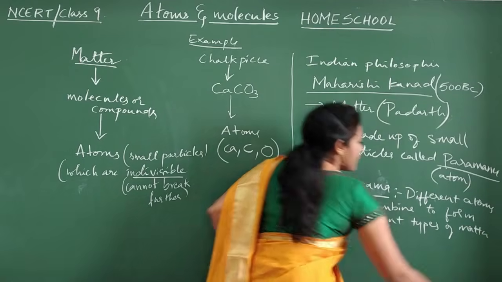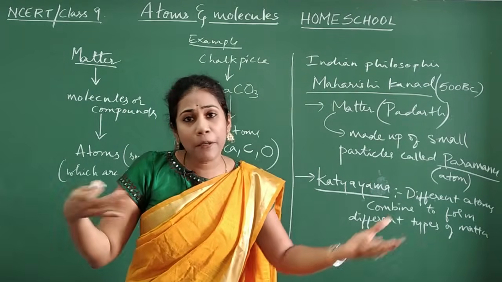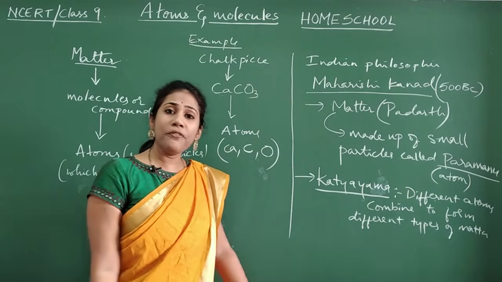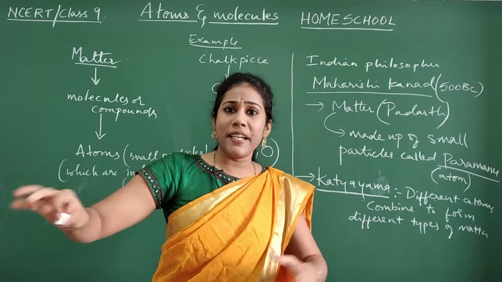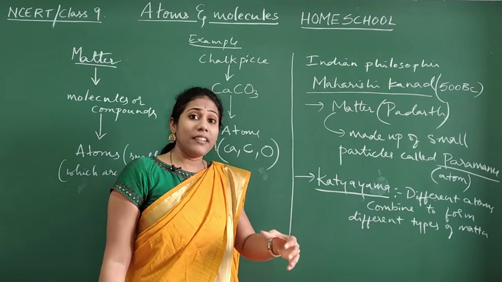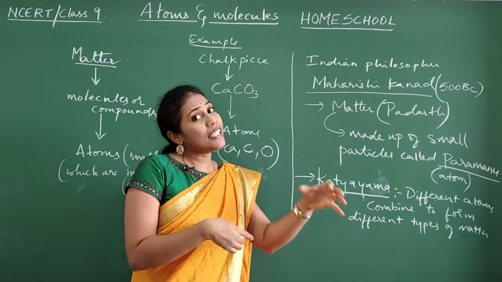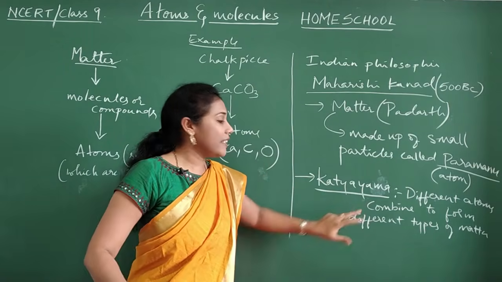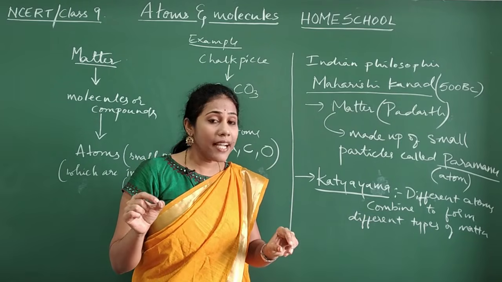Say chalk piece is made up of one type of atom, human body is made up of another type of atoms, board is made up of one type of atom. So every matter, each and every matter, is made up of different types of atoms. So that means the atoms react and form different types of matter. This is the in-depth meaning of this sentence. So according to this sentence, what can we decide?